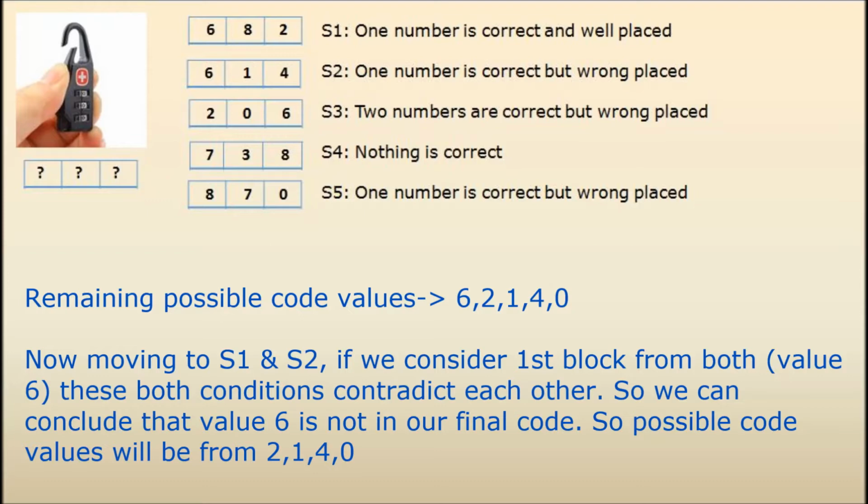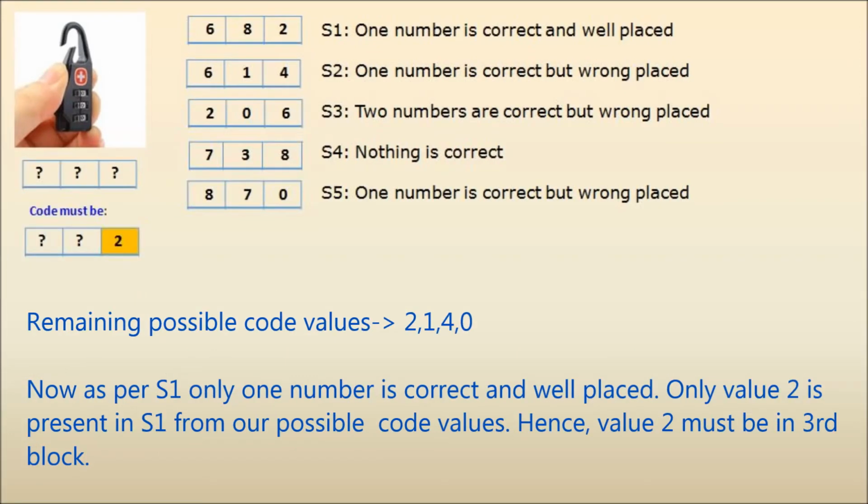Now moving to S1 and S2, if we consider the first block from both, that is value 6, these two conditions contradict each other. So we can conclude that value 6 is not in our final code. So possible code values will be from 2, 1, 4, 0. Remaining possible code values are 2, 1, 4, 0.